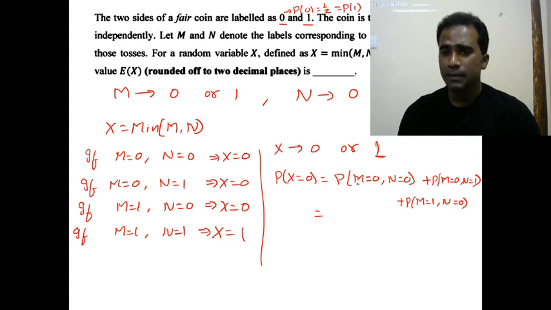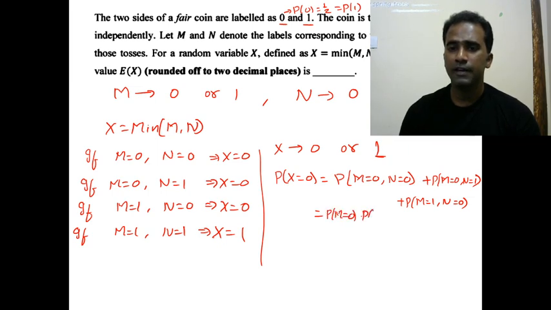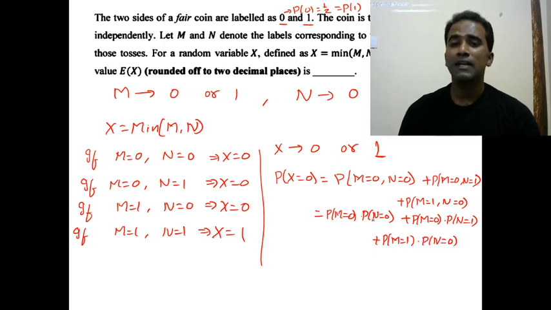So now, since they are independent, m equal to 0 is a particular event, n equal to 0 is another event, which are independent of each other. So p of m equal to 0 comma n equal to 0 can be written as p of m equal to 0 into p of n equal to 0 plus p of m equal to 0 into p of n equal to 1 plus p of m equal to 1 into p of n equal to 0. I hope you are understanding why we are writing like this. The reason is because m and n are independent events.